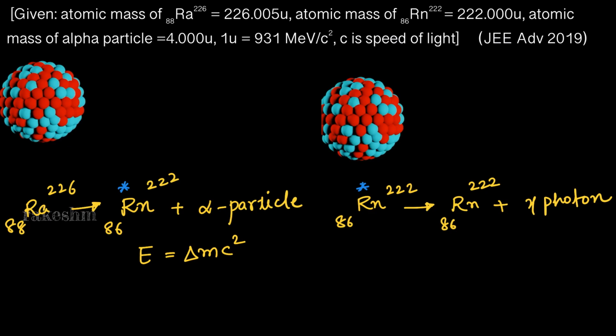So we can say that the excitation energy of the radon nucleus is same as the energy of the gamma photon emitted. The energy released due to mass defect equals to the kinetic energy of the alpha particle plus kinetic energy of the radon nucleus plus the energy of the gamma photon.